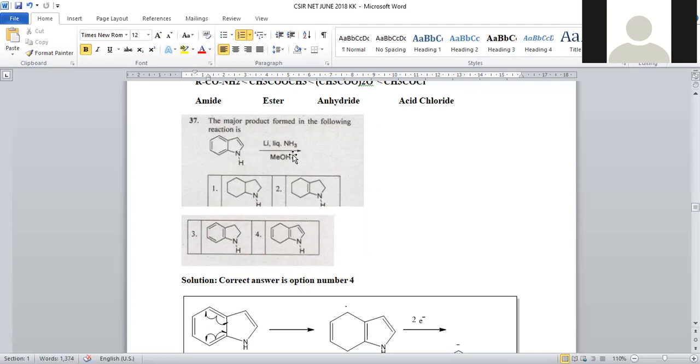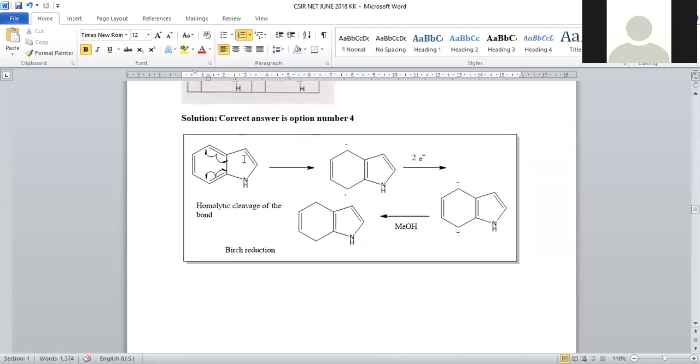So Birch reduction is always selective for 1,4 hydrogen addition. Let us assume this is the first carbon, second, third, fourth. The first carbon and fourth carbon will be added with hydrogens as well as electrons, right? So that's why this ring will be reduced rather than this other ring.